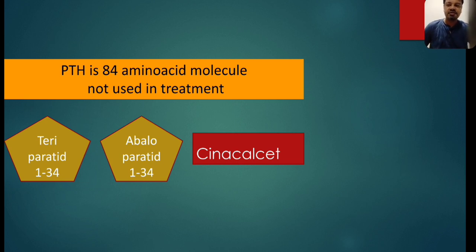So two such preparations are available, which are called teriparatide and abaloparatide. Both contain the first 34 amino acid sequence of PTH, but have a little bit of different preparation. And the third preparation, that is cinacalcet, is a totally different molecule. We will talk about it.